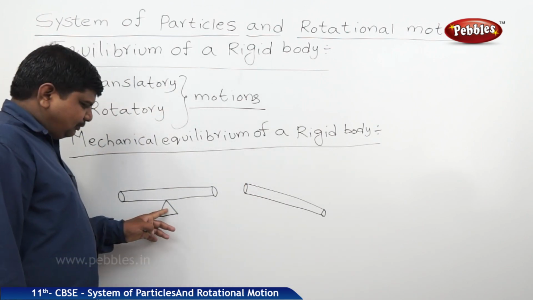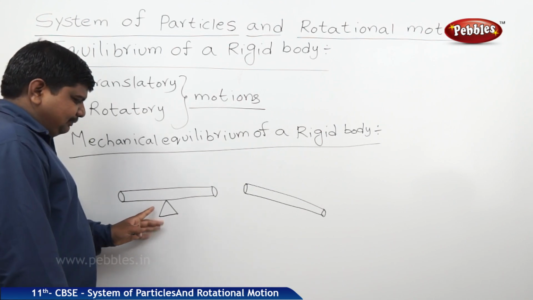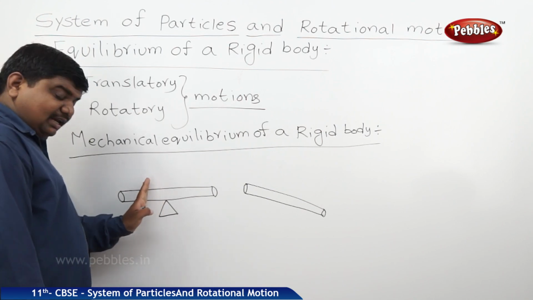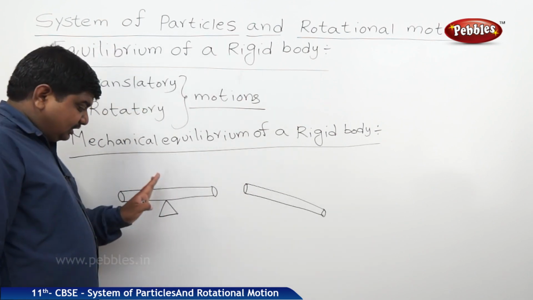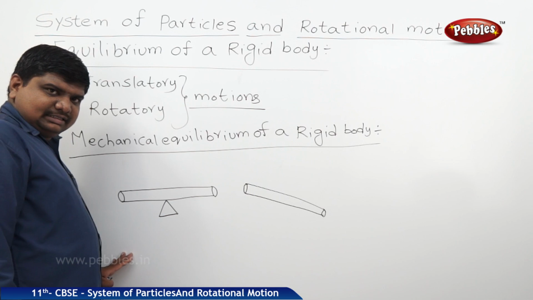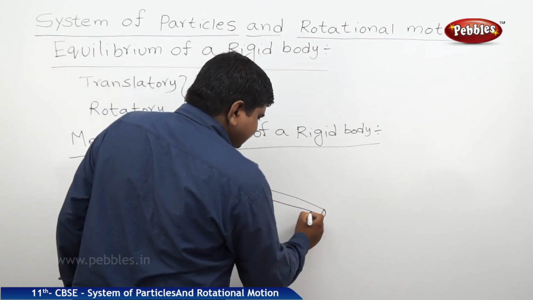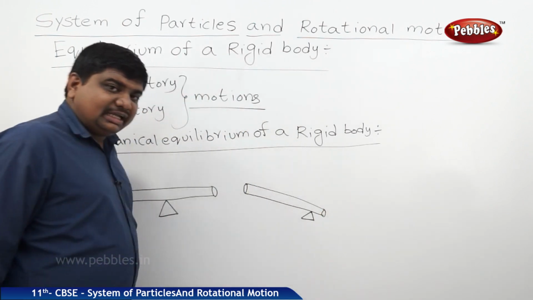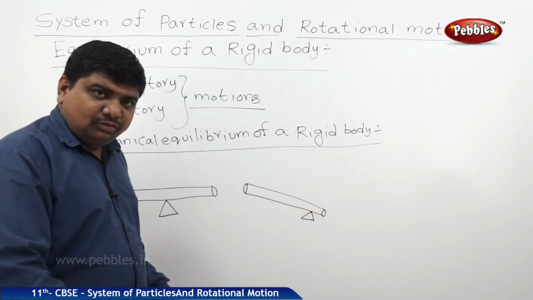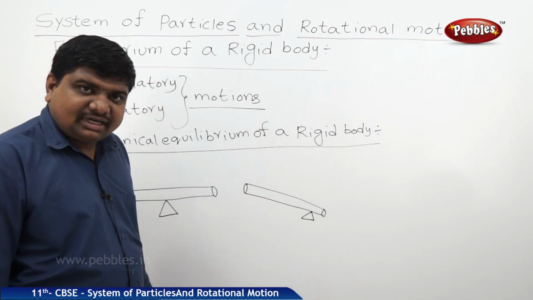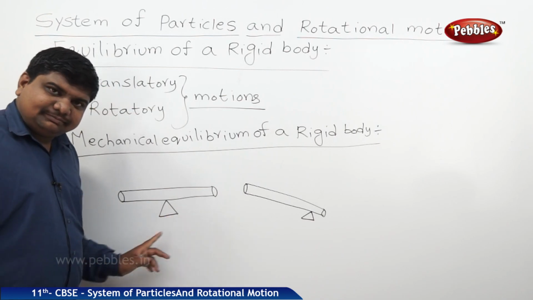Suppose I move the support towards the left side, then what will happen? The mass will be concentrated on the left side only, so the body will go down to the left side and the right side will go up. If it is shifted to the right side, then the total mass of the body is said to be concentrated on the right side, and the body will go down towards the right side and up towards the left side. That means this is not the balancing condition.